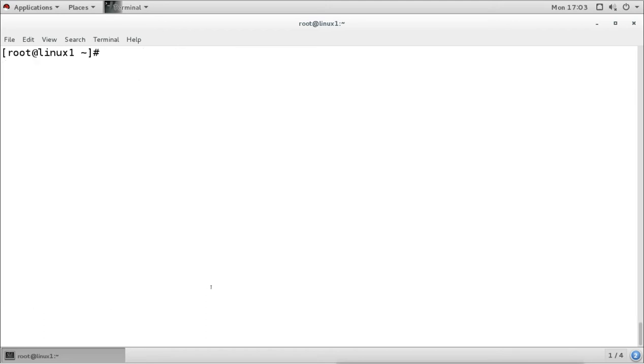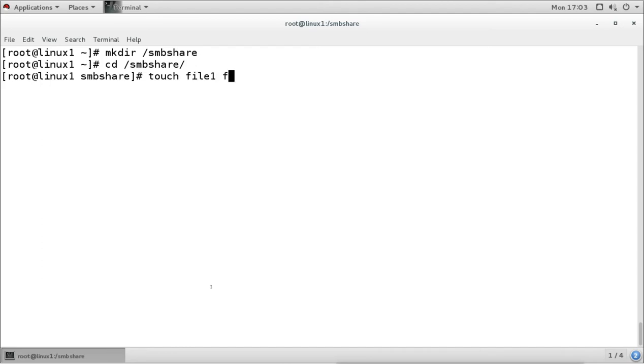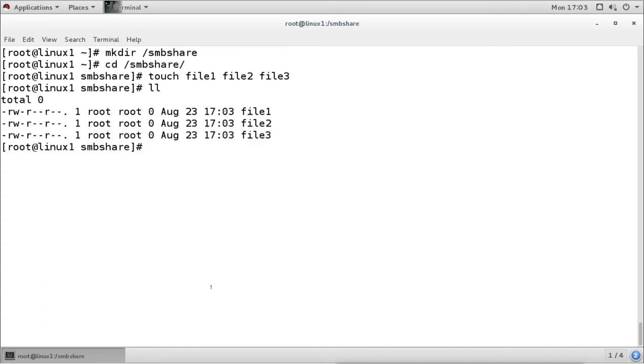Now I want to share a directory. So first I will create one directory for sharing. So mkdir, and I will create one directory, let's say SMB share, and I will put some data into this. I will go there and touch some files: file 1, file 2, file 3. So we have these three files there, and this is the directory which we want to share.